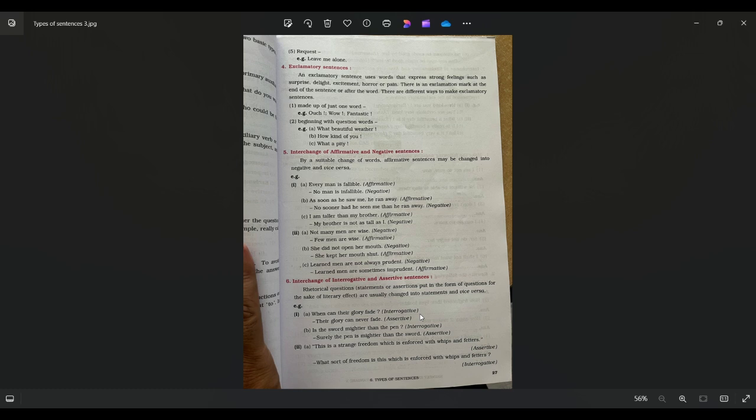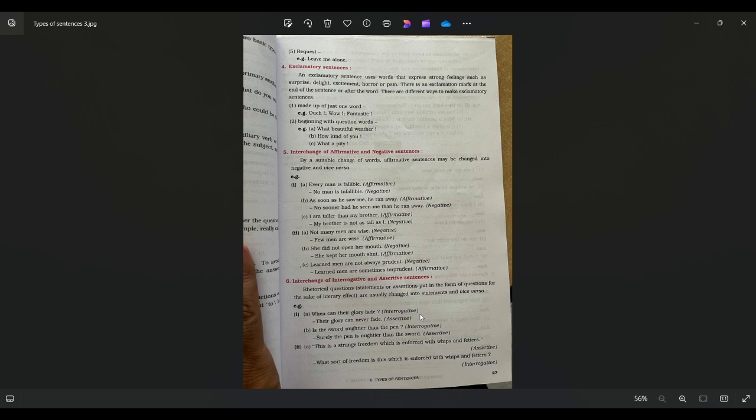Now let's come to the exclamatory sentence. For example, in exclamatory sentences, there are two different types. Number one, you can call it the interjection exclamatory sentence, because it starts with interjection words like ouch, wow, fantastic, which you can also call one-word exclamatory words. And the second one is the exclamatory sentence that starts with a question word.